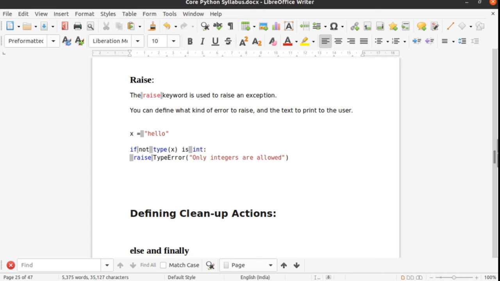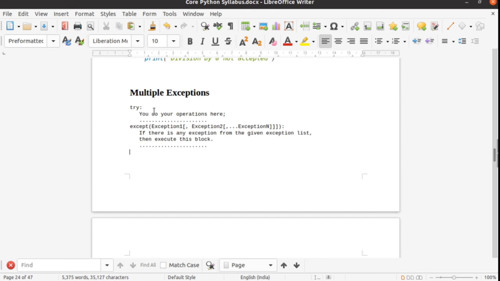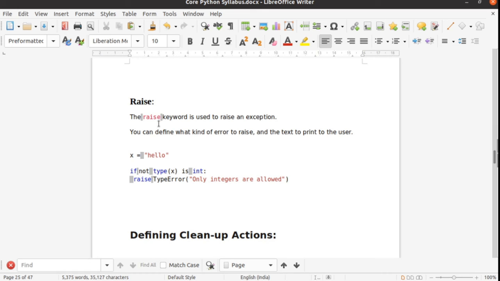because we have very little time left. We will discuss the next thing next day, just because we have less time. So raise: if you want to raise some error, whatever operation you have done, and you do not want to write try and except in such a formatted way, but you still want to know that error.